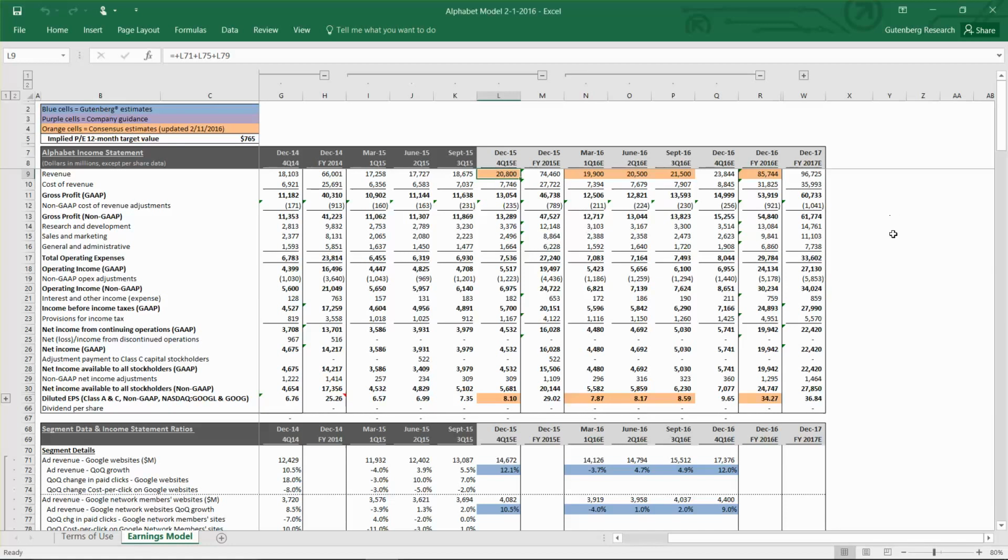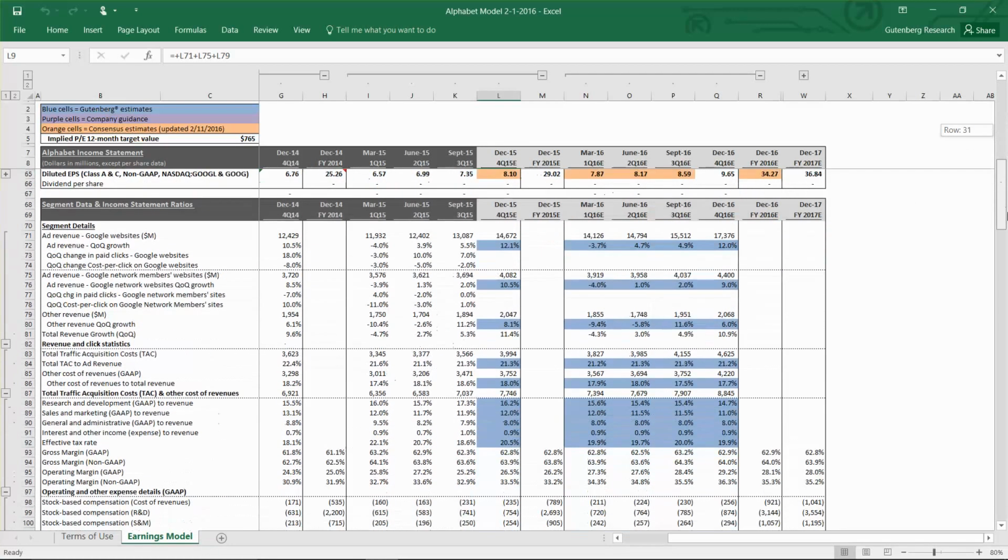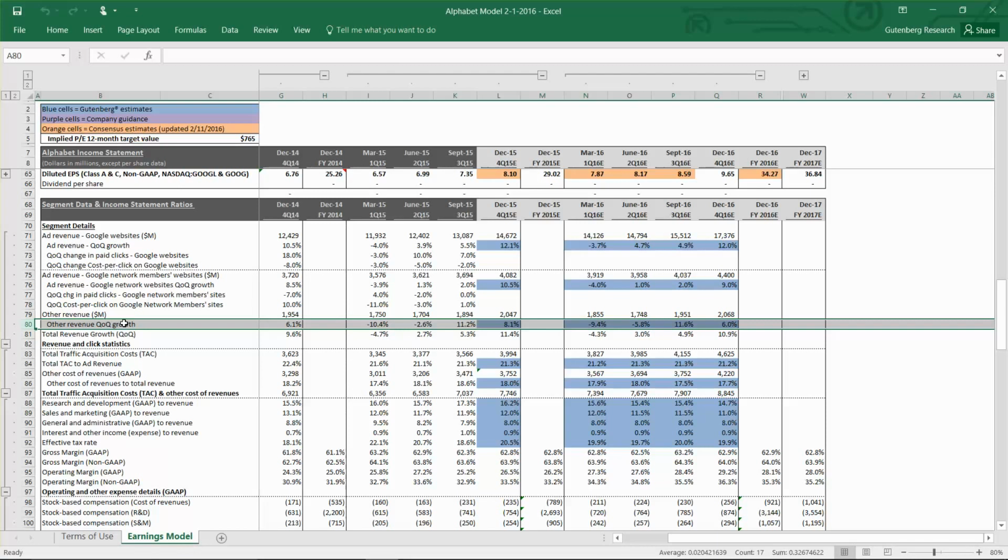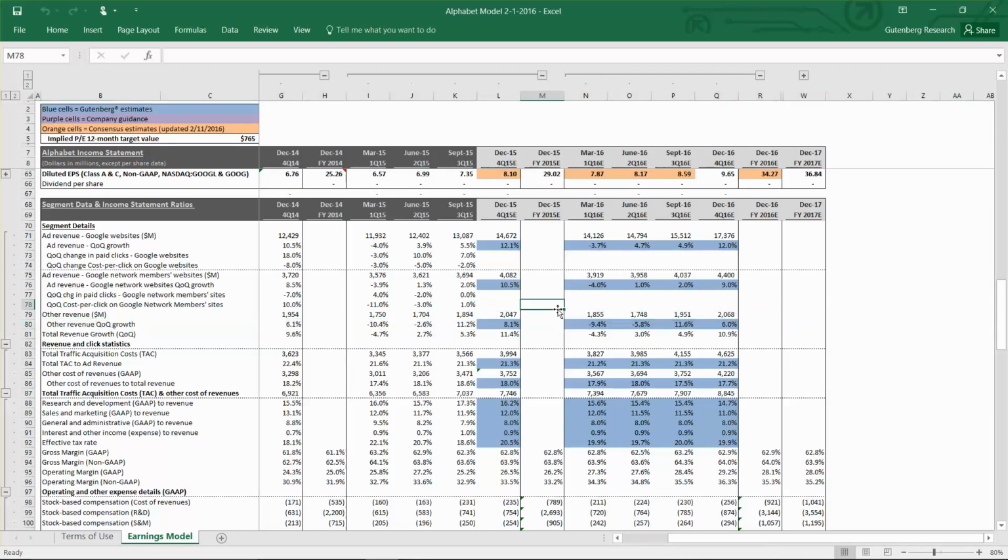We think this is actually a really good quarter for management to change the segment reporting. There really was not a whole lot of detail around this other revenue section, and this quarter it's probably going to be a lot more important because they had the release of the YouTube Red, which was the advertisement-less YouTube viewing subscription-based product.